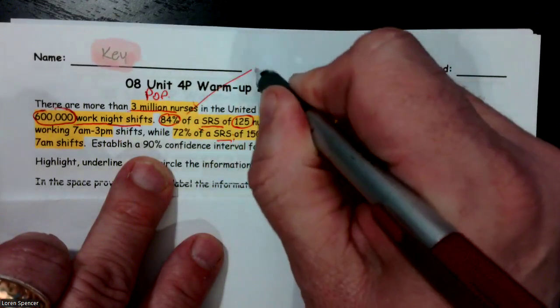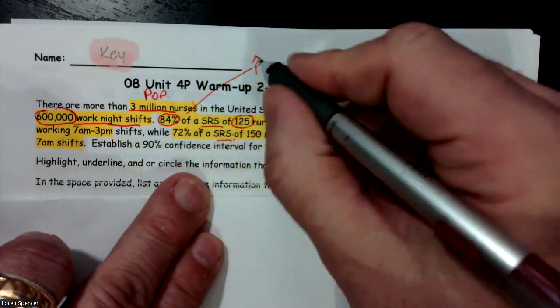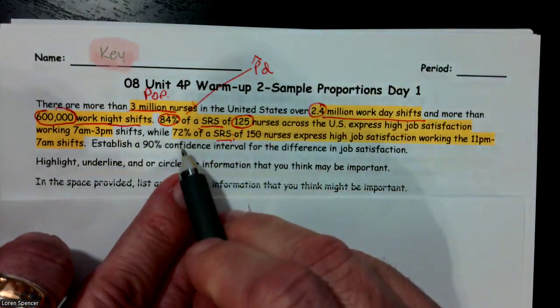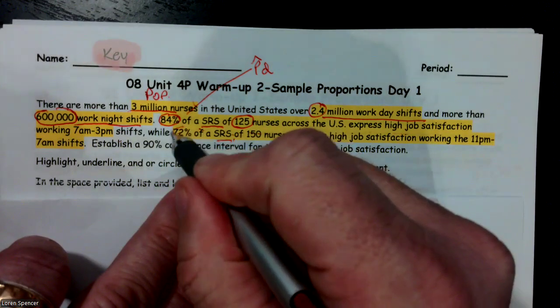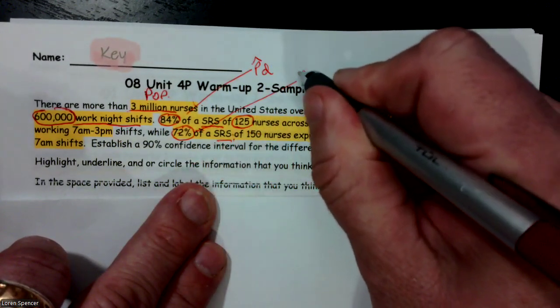So it looks like we have an 84% simple random sample. And since it came from a sample, that's going to be a p hat. And that's going to be a p hat. I'm going to call this for the day shifts. And I have another 72%. And that seems like a simple random sample for the night shift.